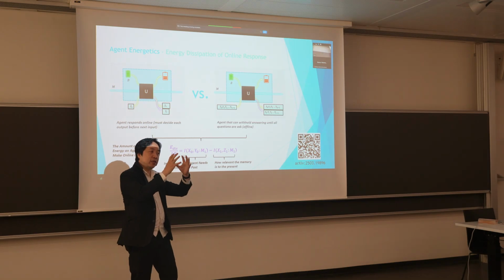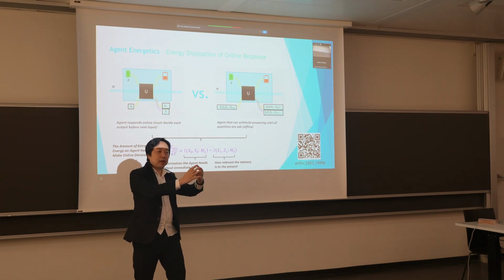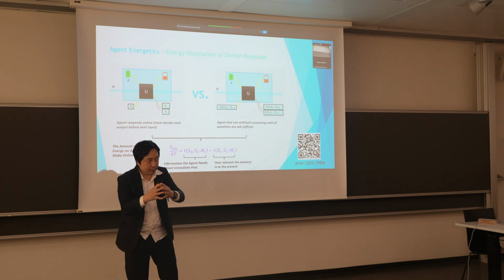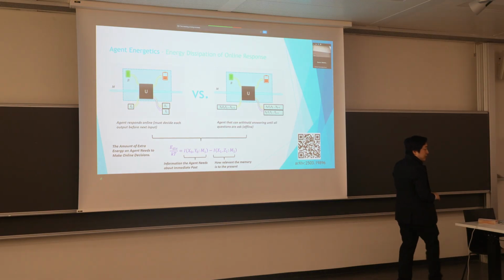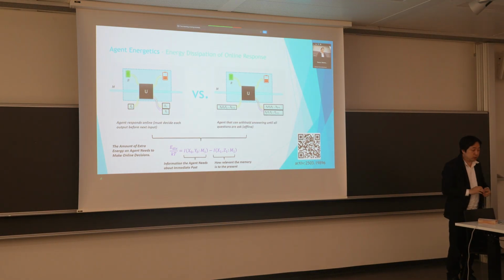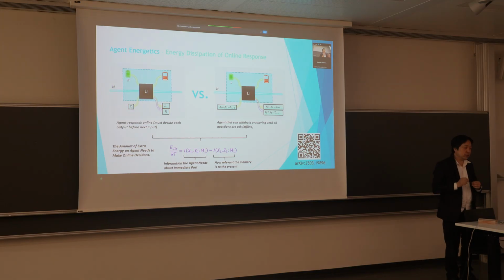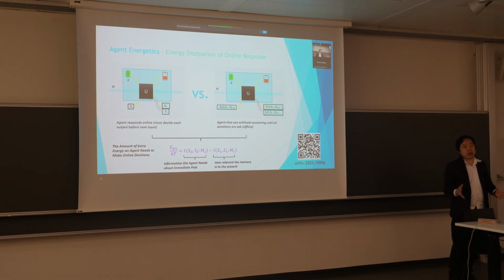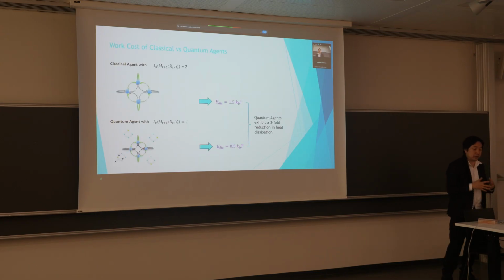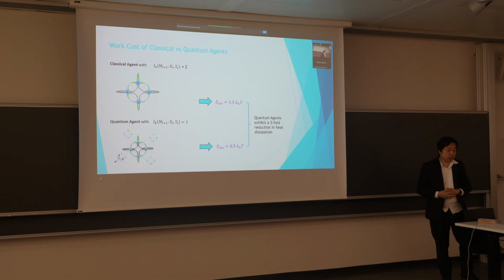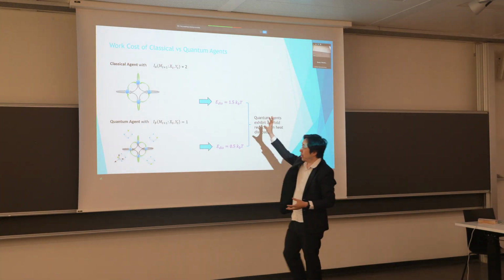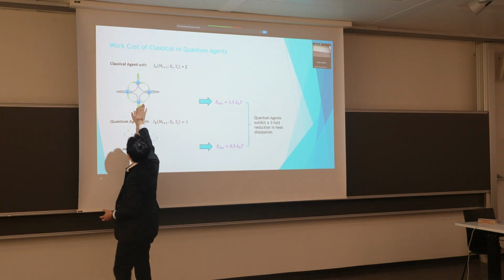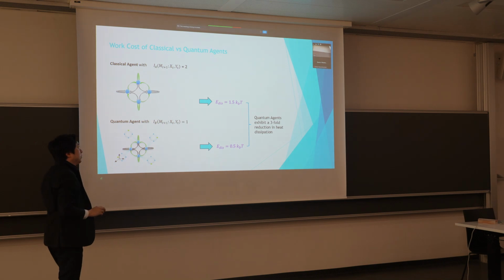So it's information the agent stores at time step t-1 that is not propagated into time t. That information is discarded in the environment as heat, and that causes fundamental energy dissipation. This is a relation that works for any agent, classical or quantum, so it's a universal bound for any agent executing a strategy. And what we can show, of course, is that since quantum uses less memory, it uses less energy as well. In particular, in our example with the sheep, the classical agent required 2 bits of memory, the quantum agent required a single bit of memory.